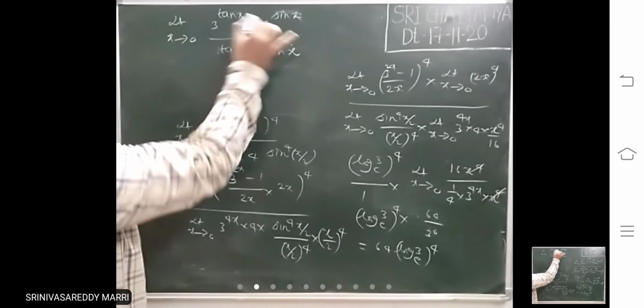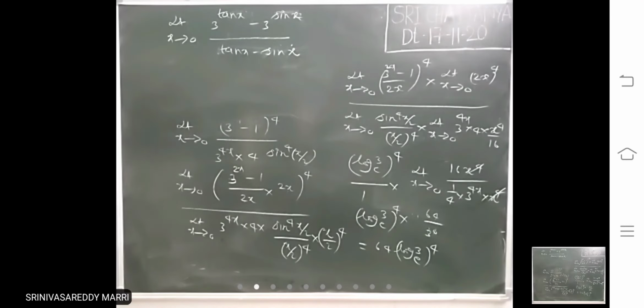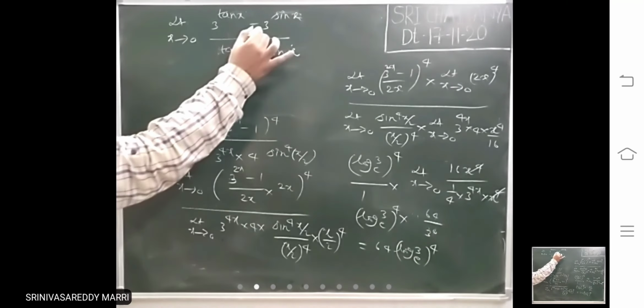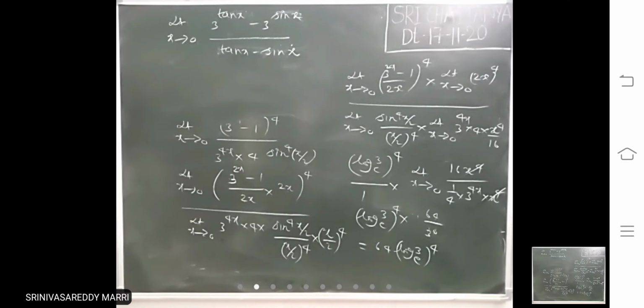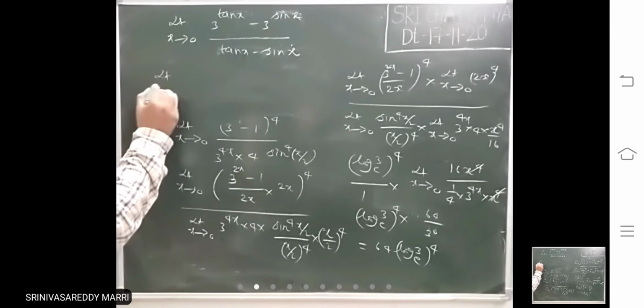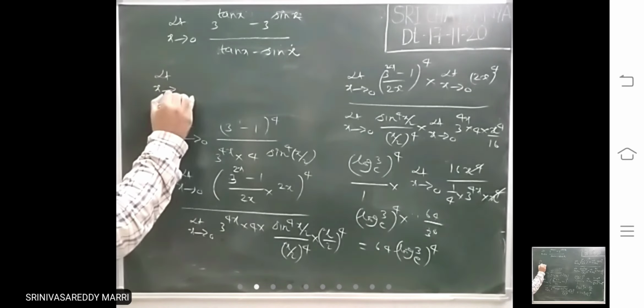So this 3, in both the base is the same, you take common. Here you have to make one. For applying the standard limit, after the minus, 1 must be there. 3^(sin x) you take common.